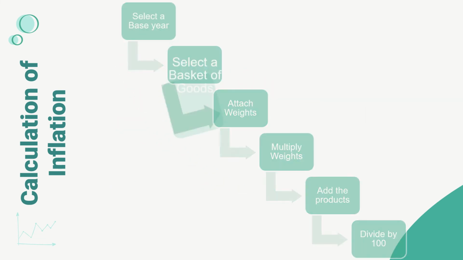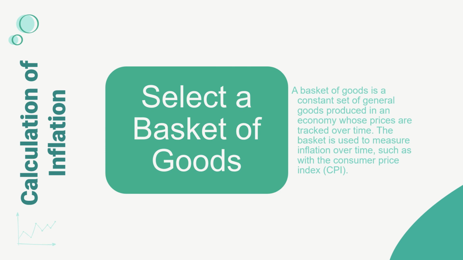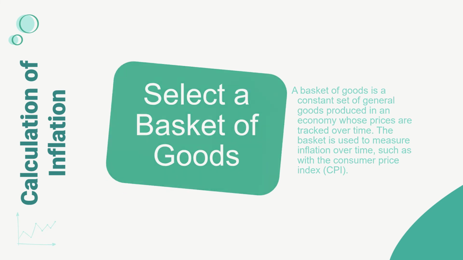Next we have to select a basket of goods. A basket of goods is a constant set of general goods or services in an economy whose prices are recorded, tracked over time and tabulated. The basket of goods is used to measure inflation over a period of time, such as with the consumer price index. So the general products that are produced in the economy are tracked over a period of time, and the prices are also tracked. So that's how you select a basket of goods.